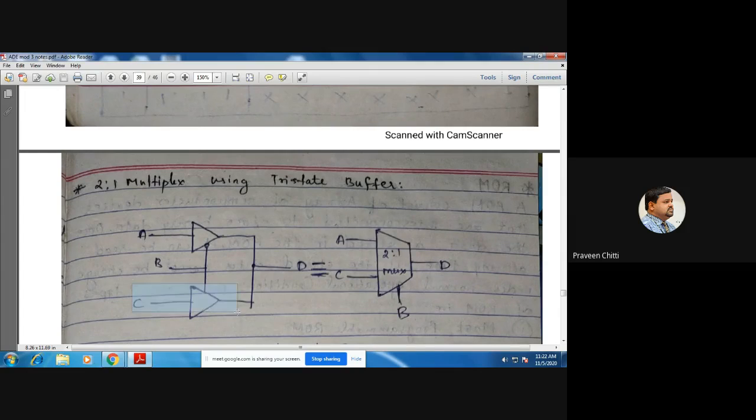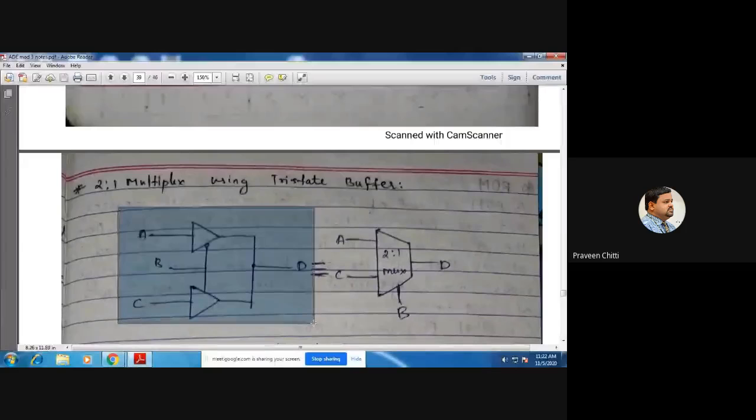What tri-state buffers are used here? This is an active high tri-state buffer, and this is also an active high tri-state buffer with active low enable, right? So how does this particular circuit work? Can anybody explain? You should get the functionality of a 2:1 mux.